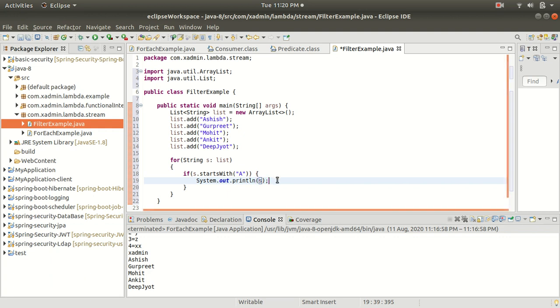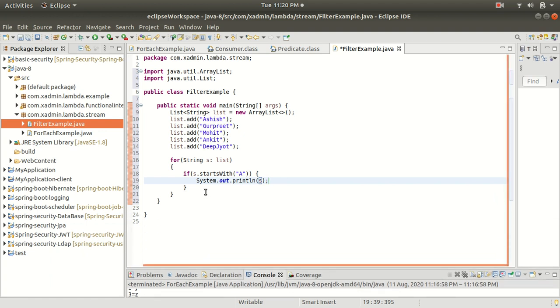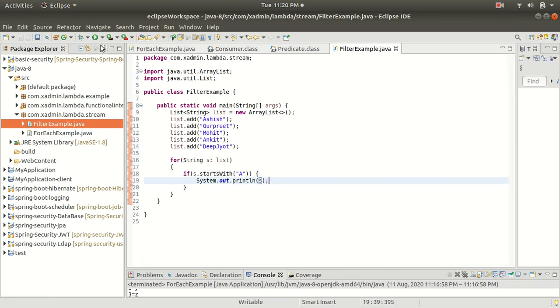It is going to check the condition, and then print to the console only the objects starting with letter A. Let me save this and show you the output.